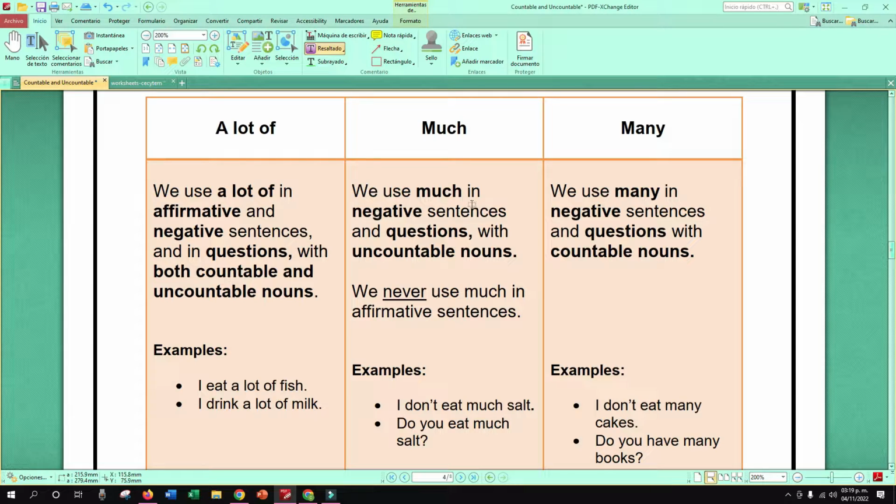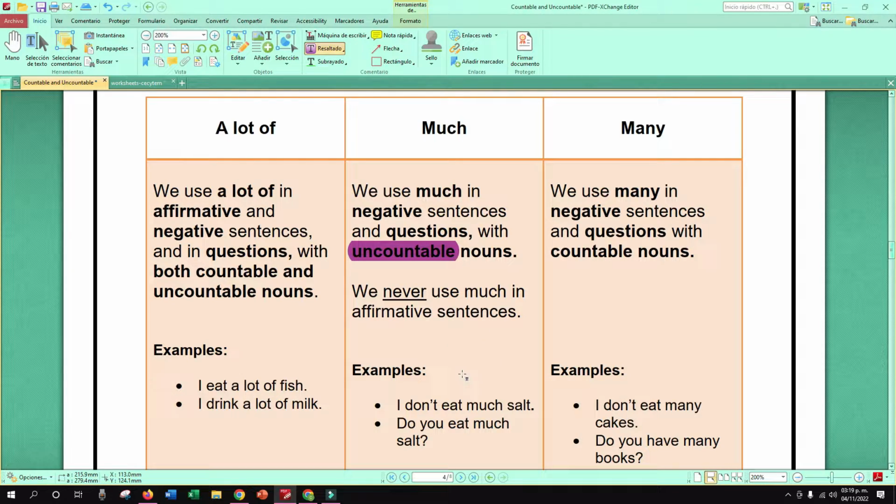So, we use much in negative sentences and questions with uncountable nouns. En el caso de much, lo vamos a utilizar para negativos y para preguntas, pero cuando sean solamente nombres incontables. We never use much in affirmative sentences.